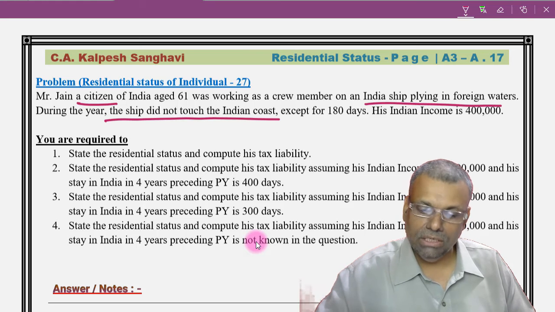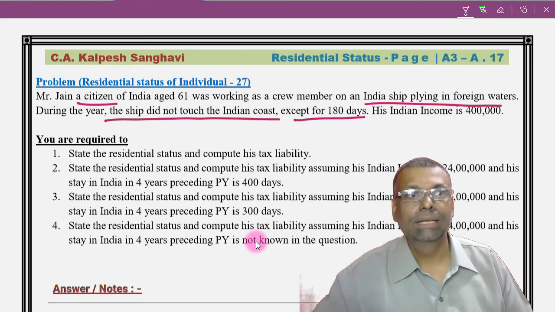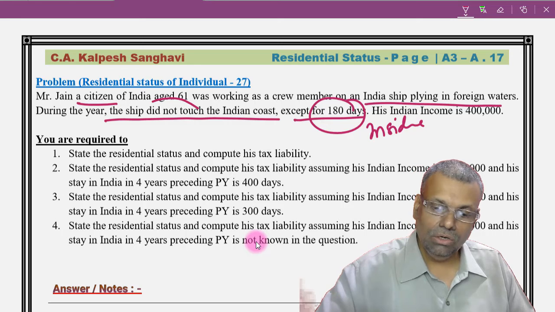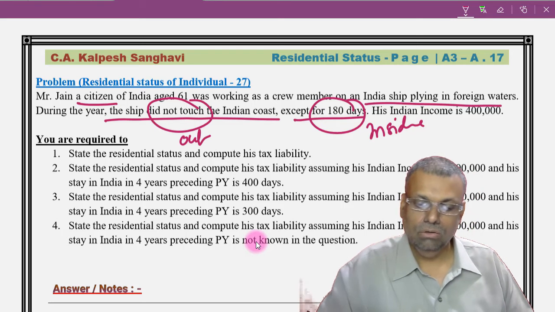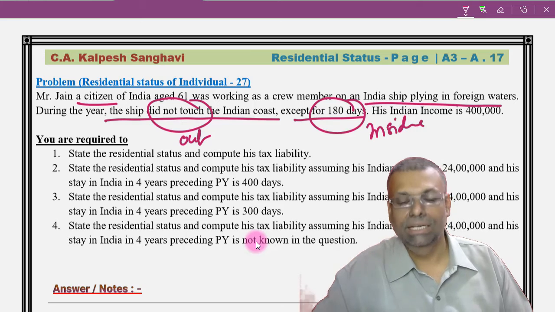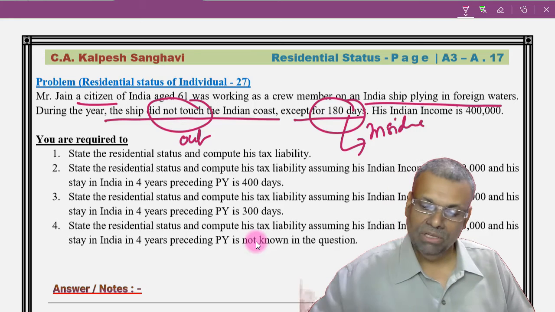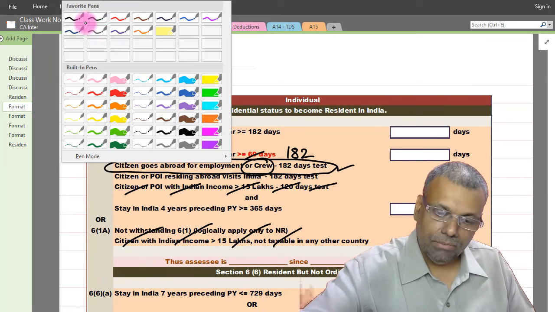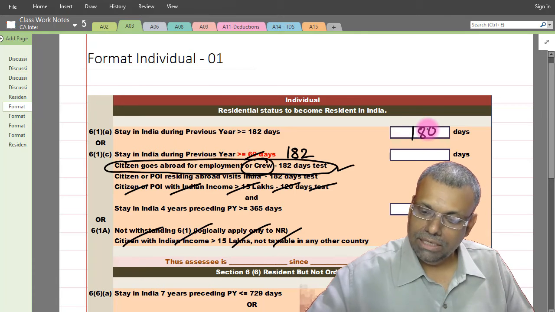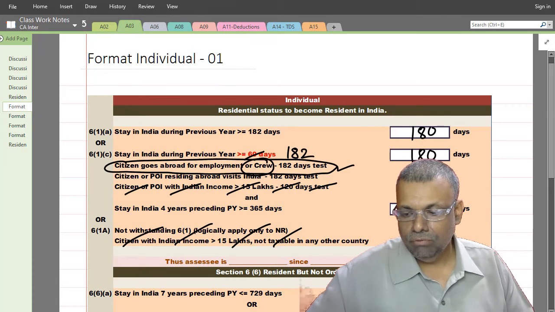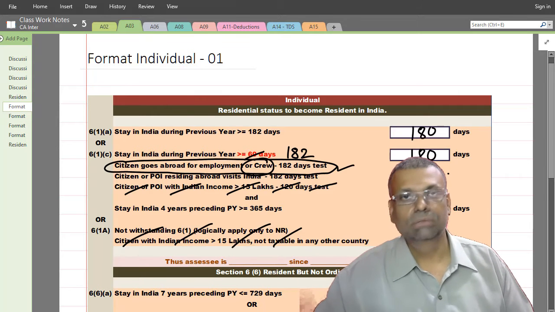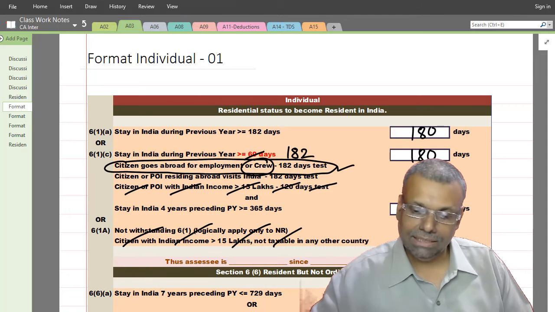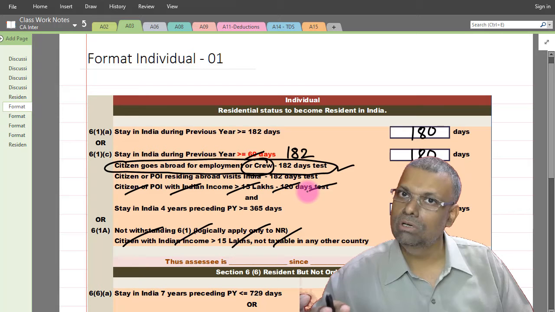The ship did not touch the Indian coast except 180 days. That means 180 days he was inside India. It did not touch, that means he was outside India, except 180 days. So his stay inside India is 180 number of days. Okay, so his actual number of days stay is 180 days. Earlier 4 years data is not available in the question, in the first part of the question. And in the first part of the question, Indian income is only 4 lakhs, and that's the reason this 15 lakhs 120 days condition is also not applicable.